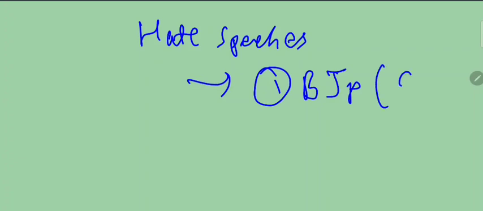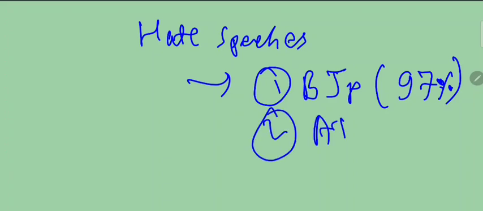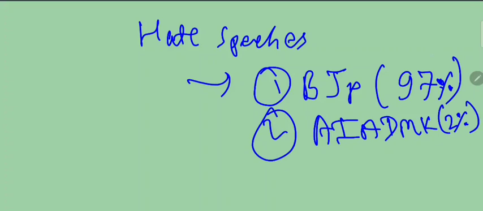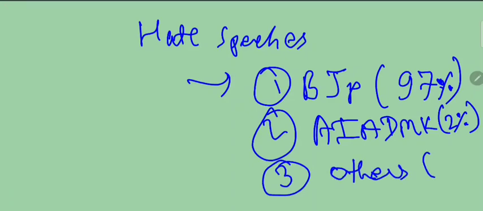Around 97% of the hate speeches have been given by BJP, followed by AIADMK with 2%, and number 3 others at 1%. So others have given hate speeches very rarely, like Azam Khan had given a speech.